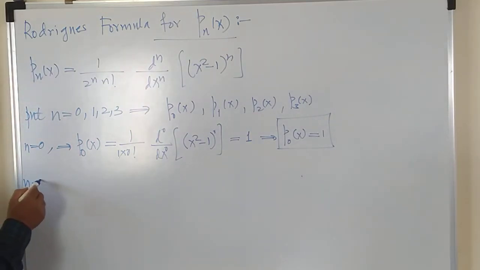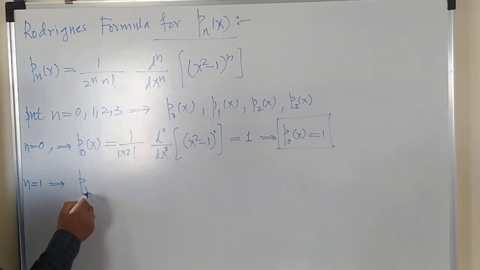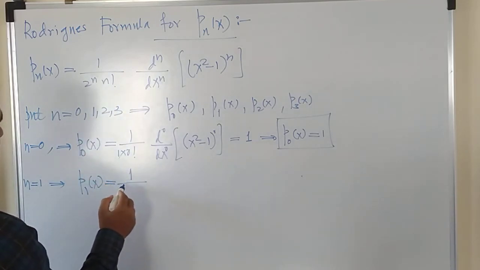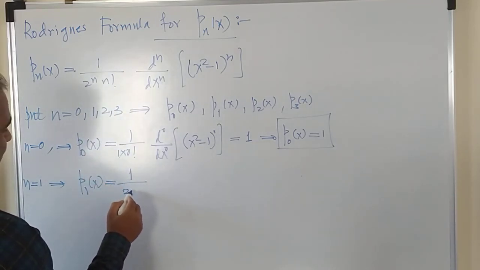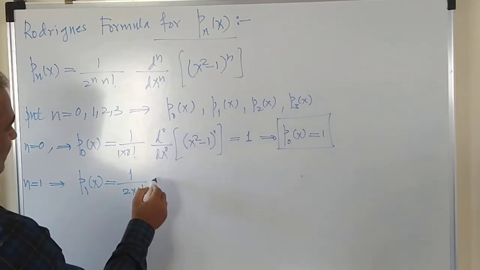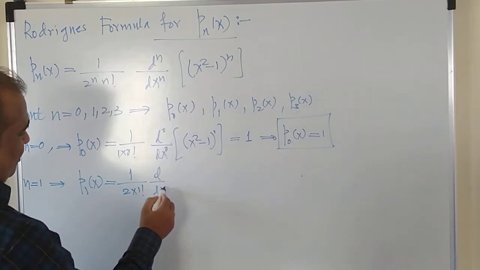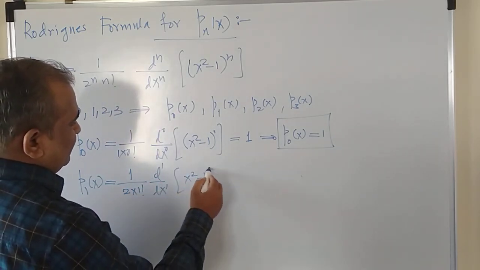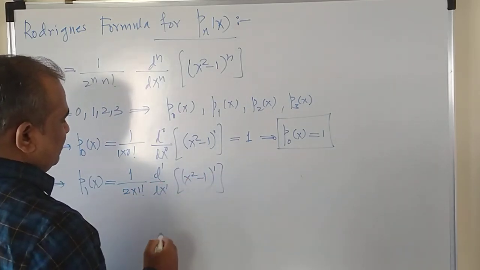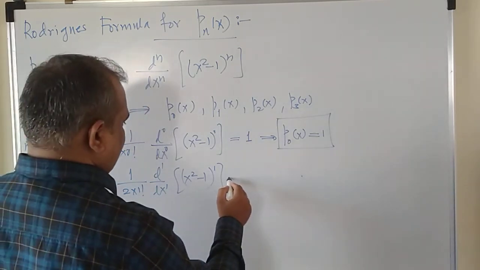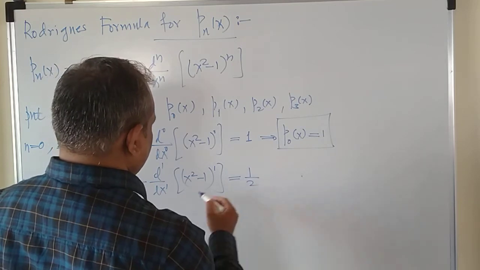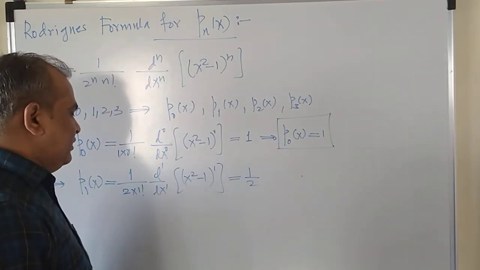Now again, n is equal to 1. If you put this, it will give you P1 of x, right? So this is equal to 1 upon 2 raised to 1, that means 2, into 1 factorial, that means 1 only, and the first order derivative of x square minus 1 raised to power 1. This gives me 1 upon 2 into the first order derivative of x square minus 1.